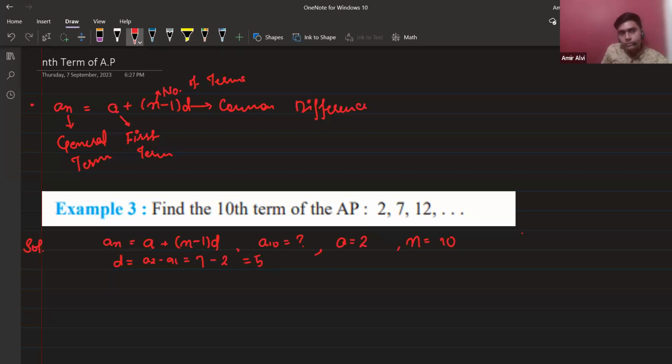Yes or no? Very good. So A10 is A plus (n minus 1) into D: 2 plus (10 minus 1) into 5.